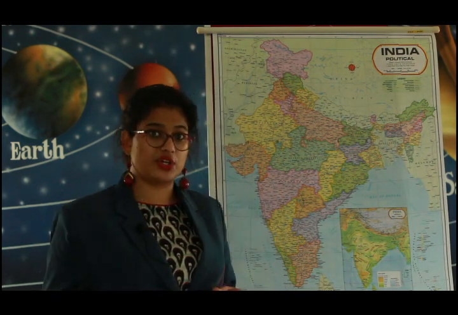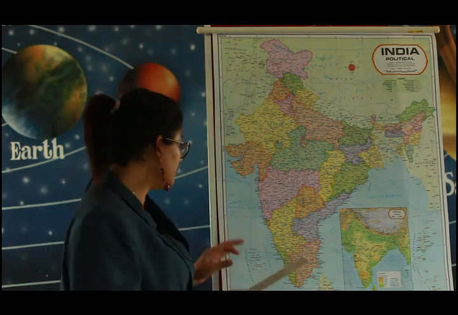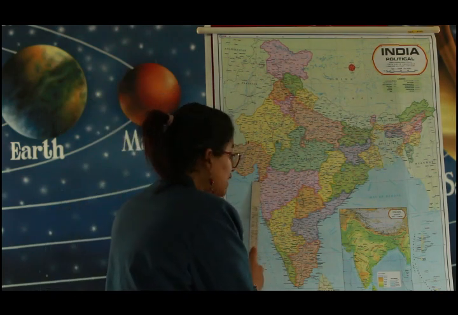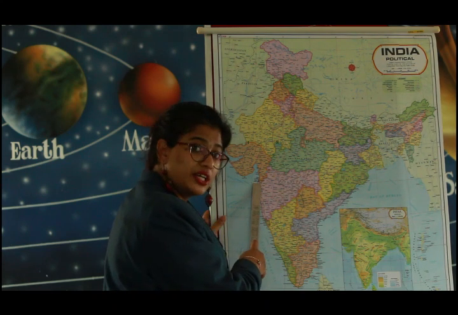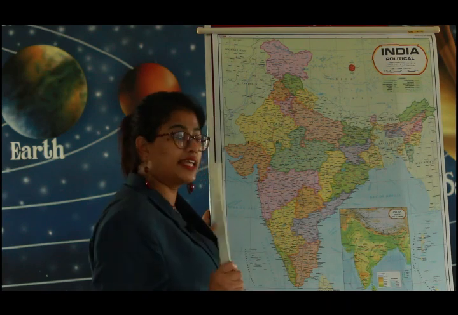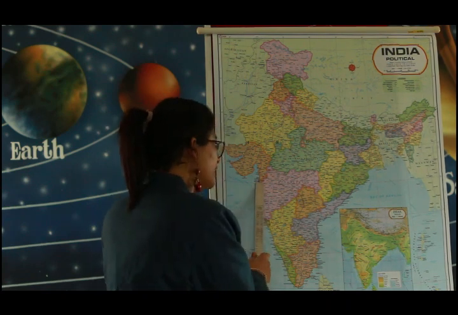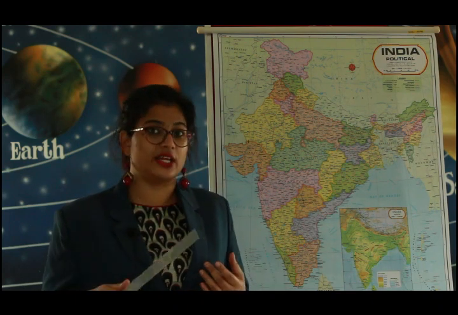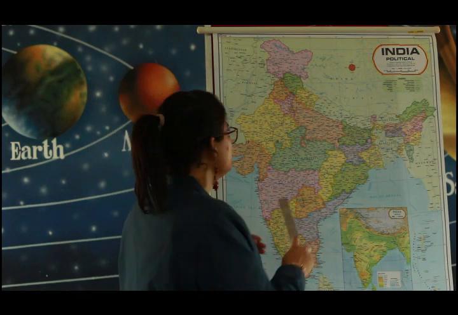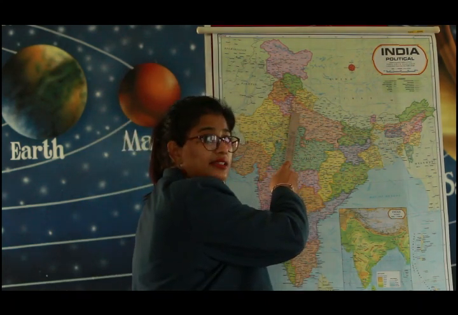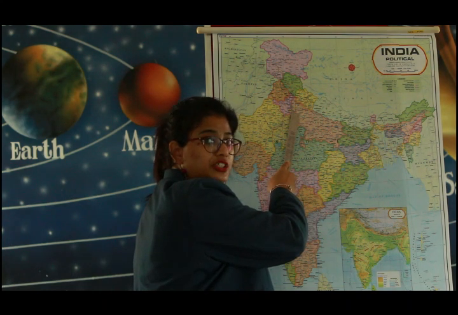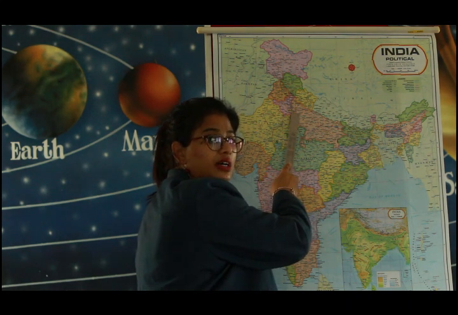The next union territory is Dadra and Nagar Haveli. Here, Dadra and Nagar Haveli is a region in Western India, and the capital of Dadra and Nagar Haveli is Silvassa. So the next union territory is Delhi. Delhi is India's capital territory, and the capital of Delhi is New Delhi only.